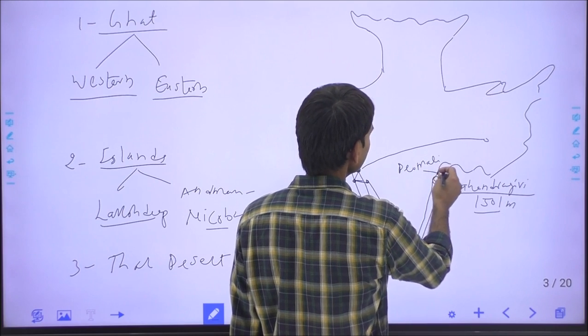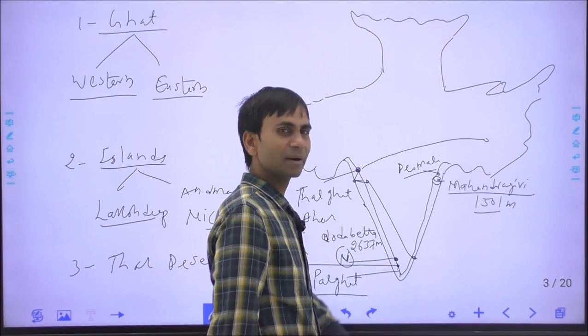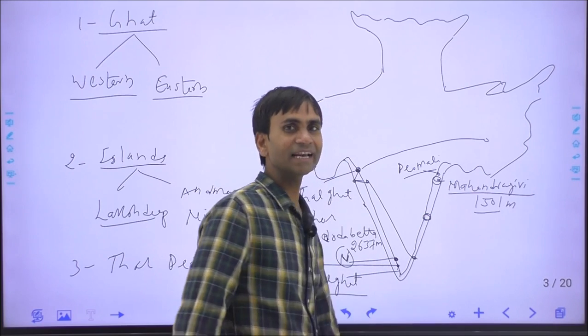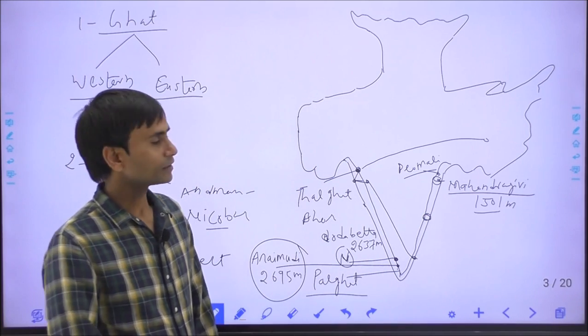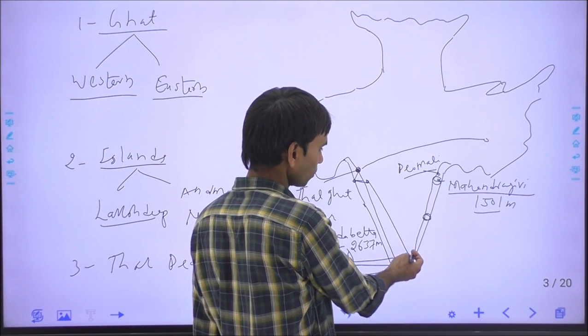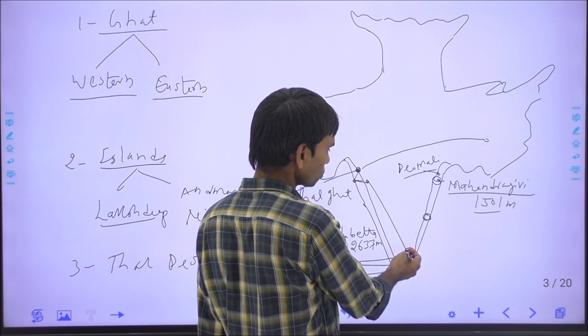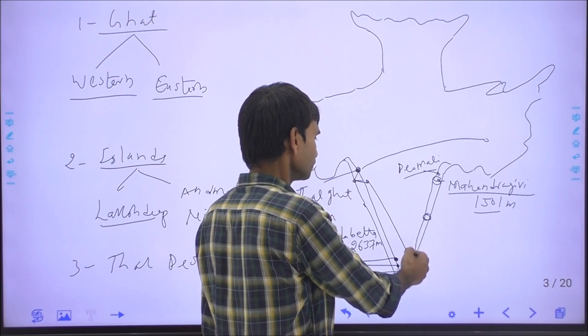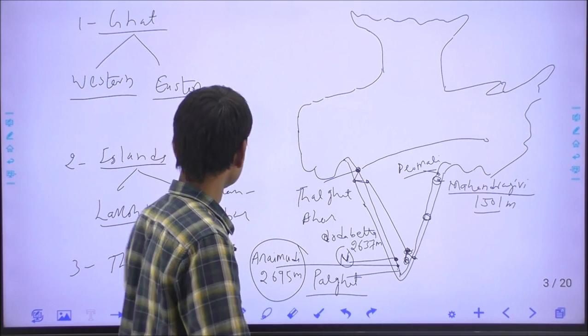Devmali peak is higher than the Mahendragiri, and the highest peaks are in the Kattai range and the Armakonda. And there are some other hills in Tamil Nadu, the Javadi Hills, also called Jawadhu Hills, and the Seshachalam Hills in the south of Andhra Pradesh.